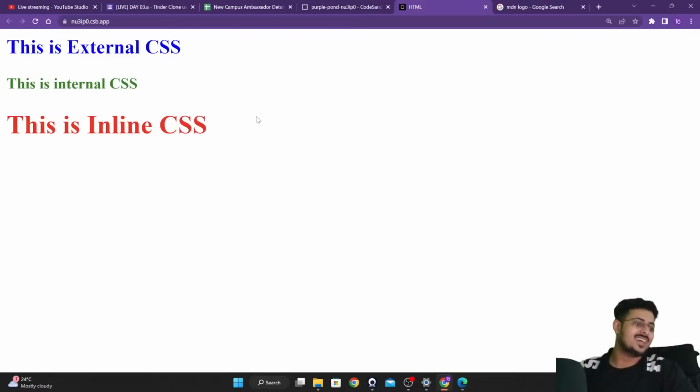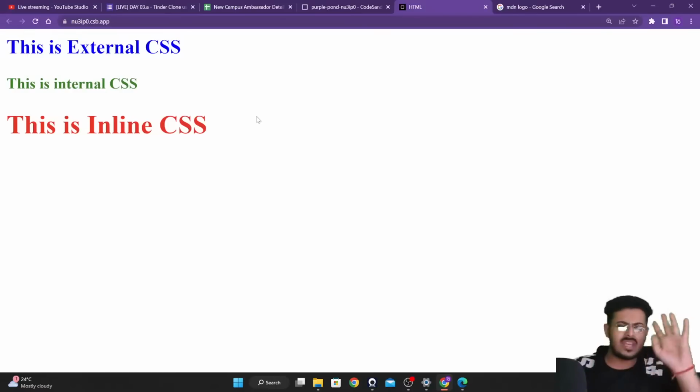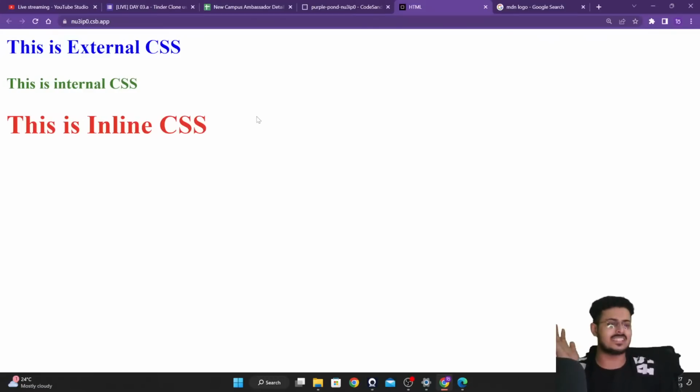That's good. So these are the three types of CSS that are there, guys: the internal, inline, and external CSS. Now, please remember one thing, guys. You should never, ever use inline and internal CSS.